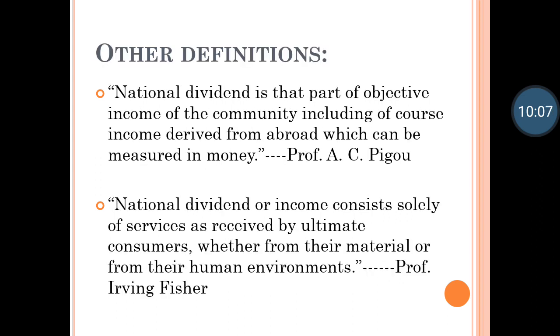Other definitions are given by Professor A.C. Pigou and Professor Fisher. The definition given by Professor A.C. Pigou is: national dividend is that part of the objective income of the community, including, of course, income derived from abroad, which can be measured in money. So we consider all the economic activities which take place in a country, and also the income which we receive from other countries. That also increases our money aspect, so that also has to be taken into account. So, money which is produced in our country plus money which we receive from abroad.